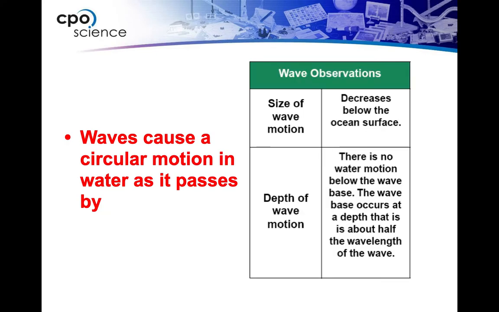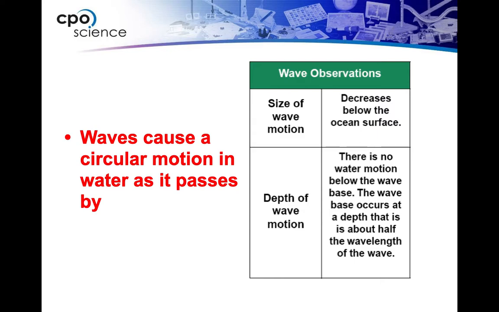When waves move through water, they actually cause a circular motion in water as they pass by. It's kind of weird to think of, but imagine being on an inner tube and you're floating on a wave. It feels to you like you're going up and down, but you're actually, in all reality, moving in a circular motion.